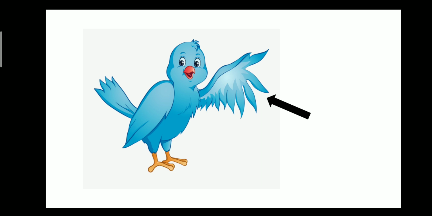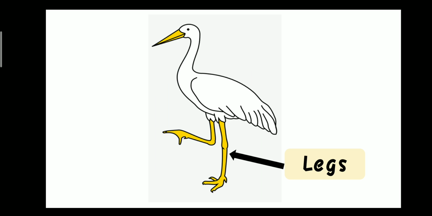And that? Wings. And that? Legs. Supers. And that? Claws.